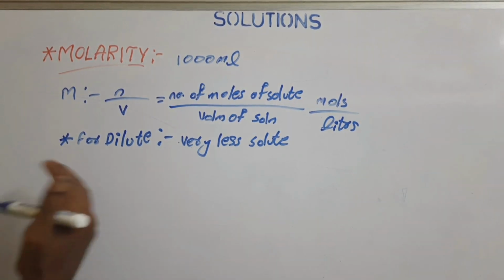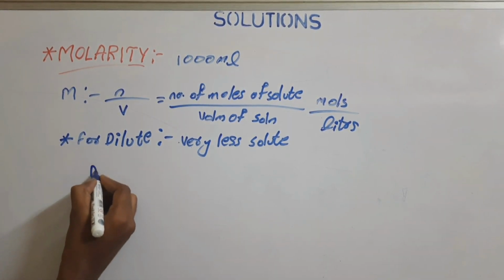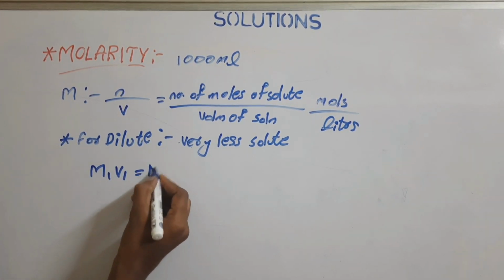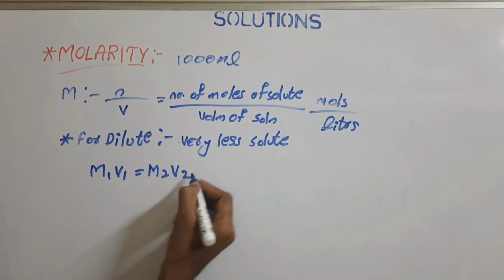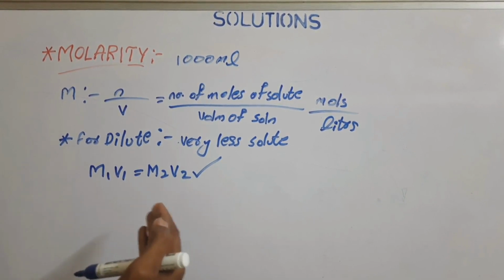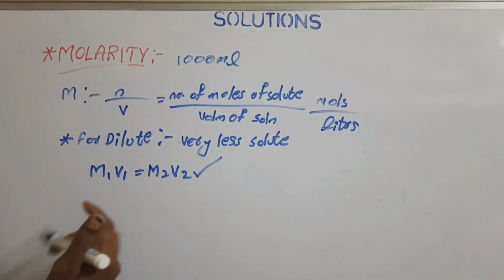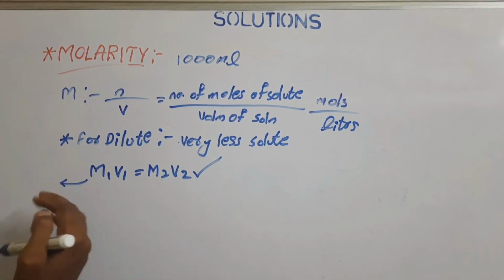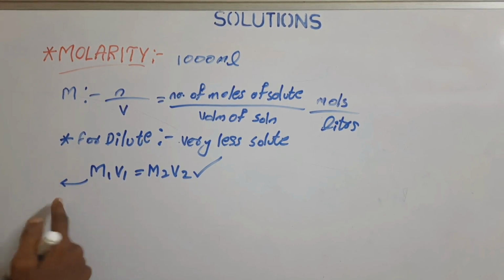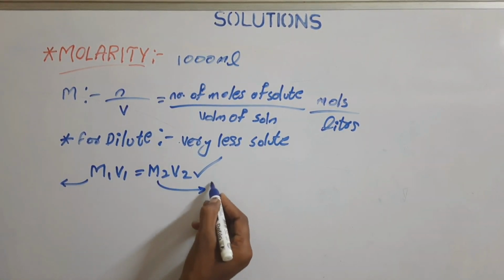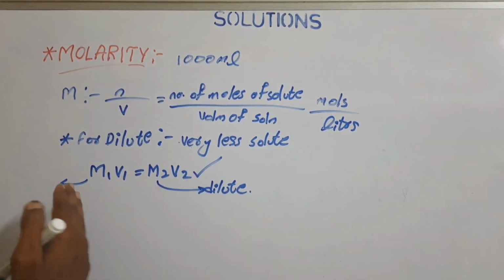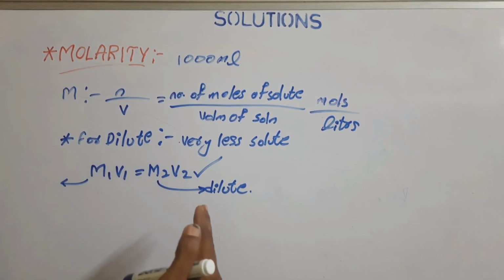In the case of dilute solutions, the molarity can be calculated using the formula M1 V1 equals M2 V2. This equation helps to calculate the molarity or volume of the first or second solution. You should note that M1 is the molarity of the concentrated solution and M2 is the molarity of the diluted solution.